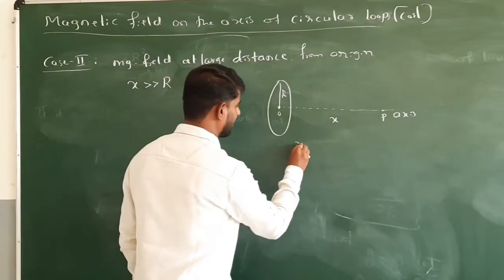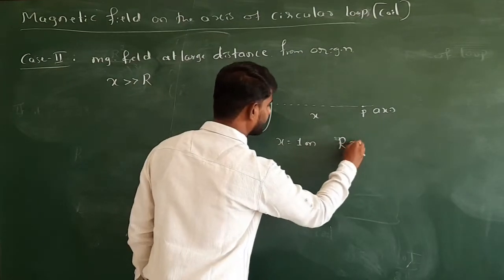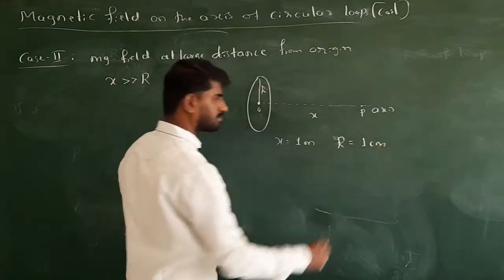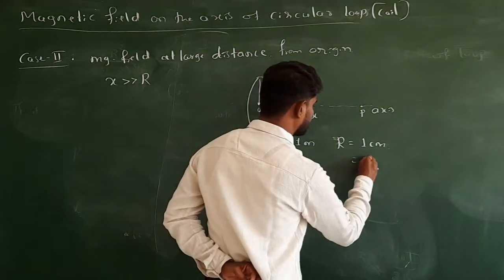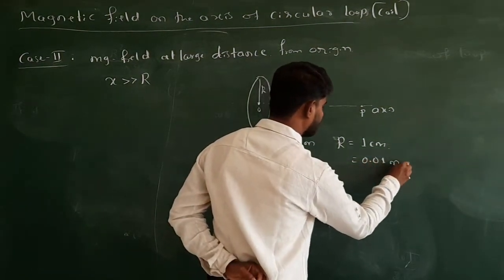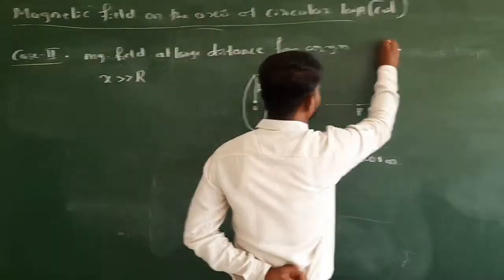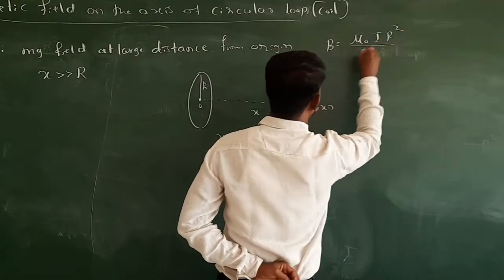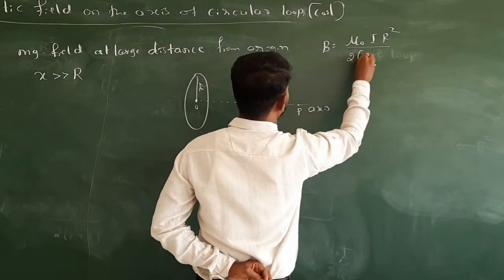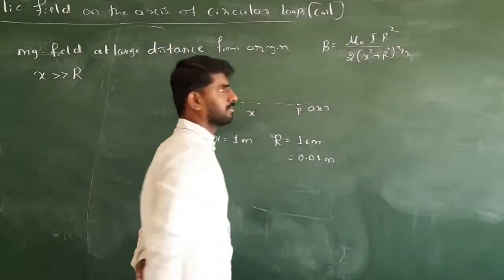Okay, for example I take x equal to 1 meter and capital R, radius of the coil, is 1 centimeter. Radius of coil is 1 centimeter. So if I convert it into meter, this is 0.01 meter. Okay, so what's our formula? Our formula is B is equal to mu naught I r square divided by 2 into x square plus r square to the power 3 by 2.